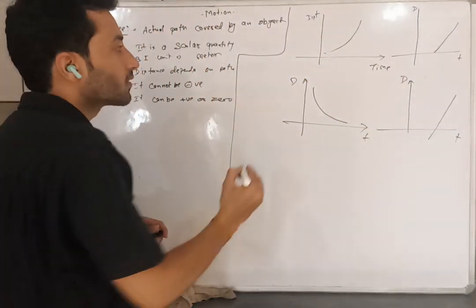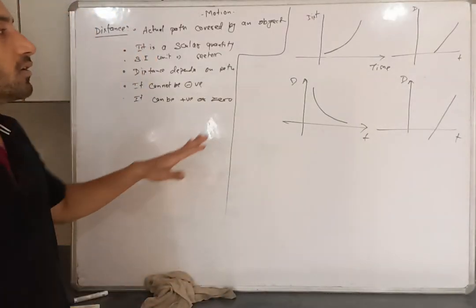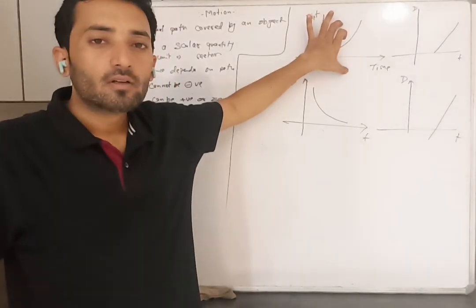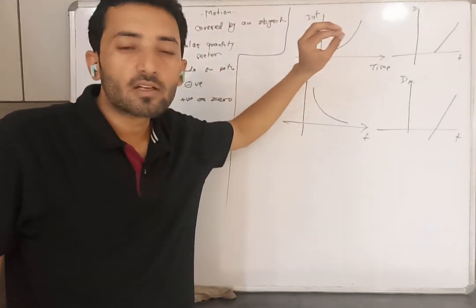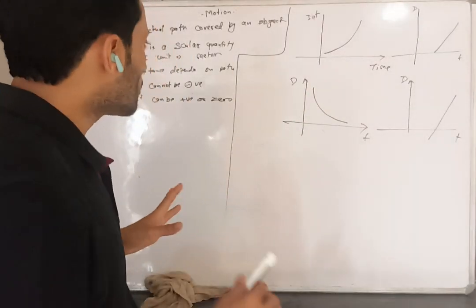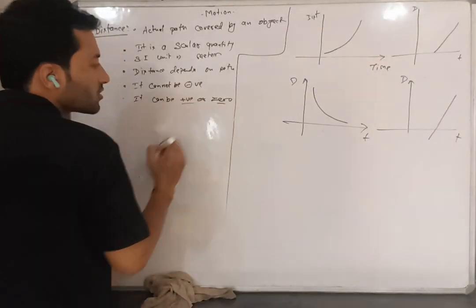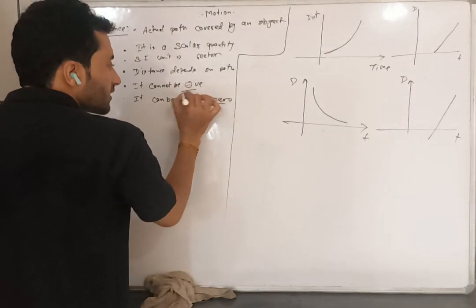Now tell me whether this graph is possible or not. To define whether any distance time graph is possible or not, you have to check whether the distance is positive or zero, or is it negative.